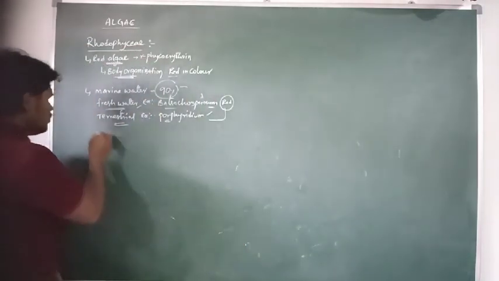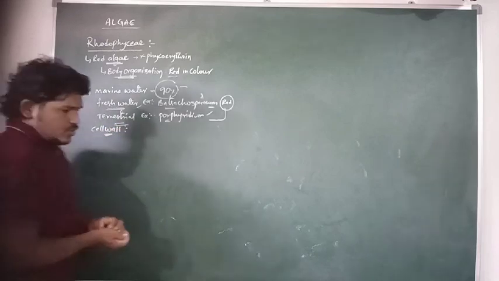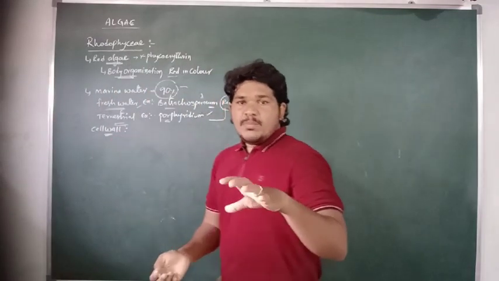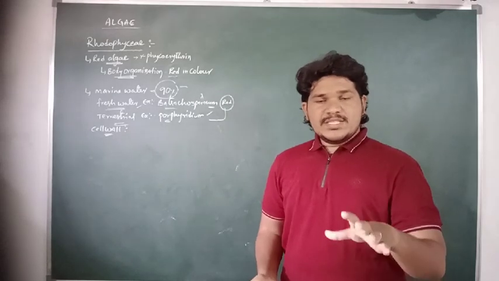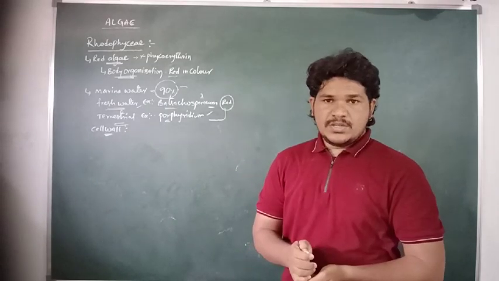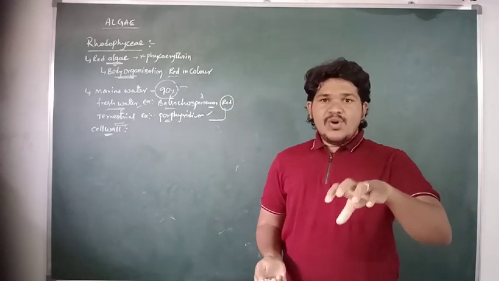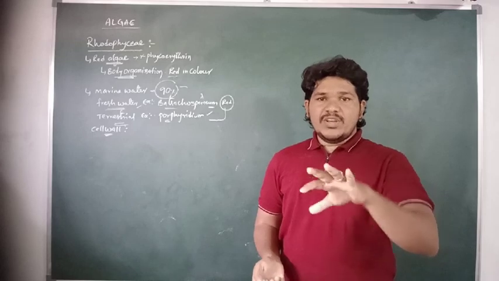And then coming to the cell wall. The cells present in the body organization of red algae exhibit the eukaryotic cell structure. If we observe their cells, they have a well developed cell wall.